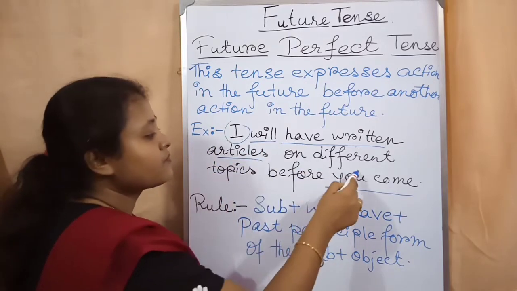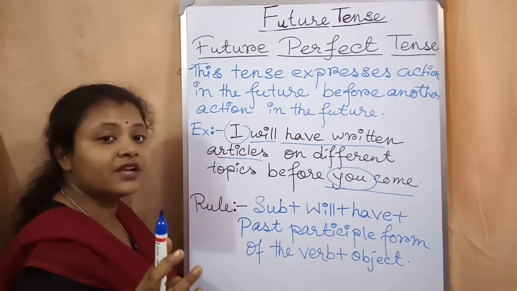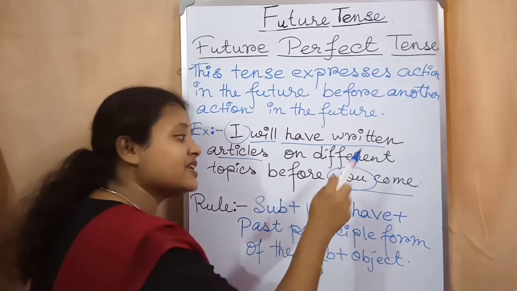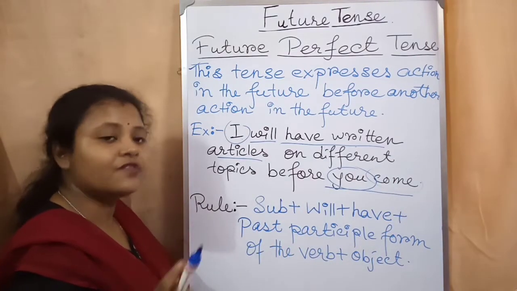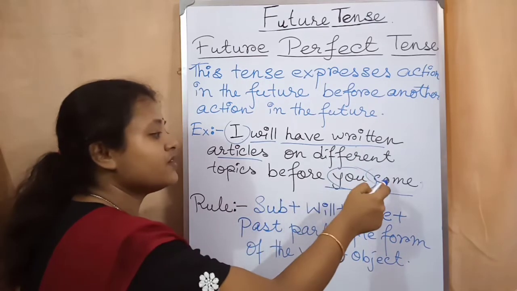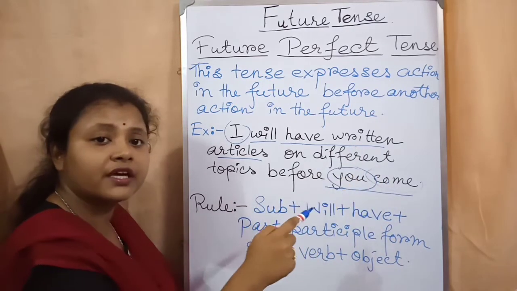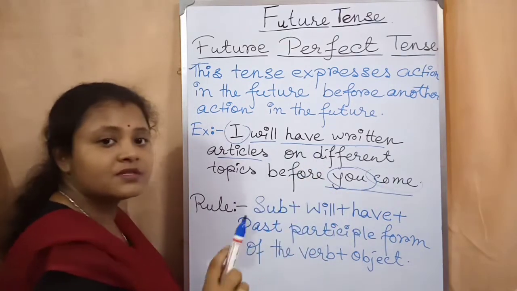After that the second action I told you, two actions that will happen. For the second action, again the present form of the verb. Okay, before the second action. Okay, in the second action you will not write over there will, you will come. No, present form, simple present.